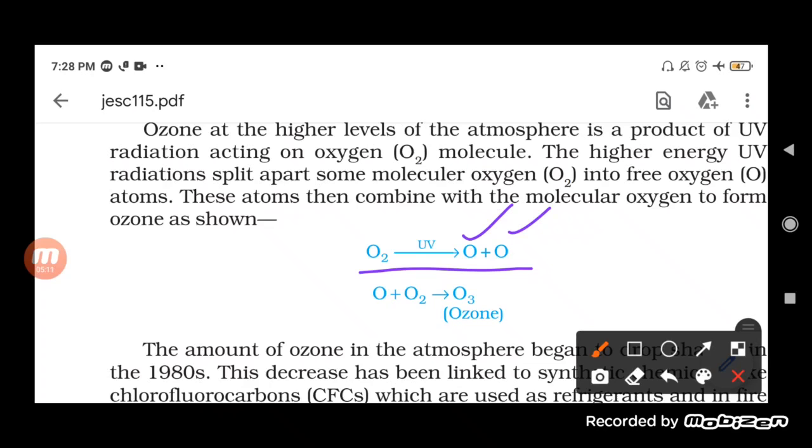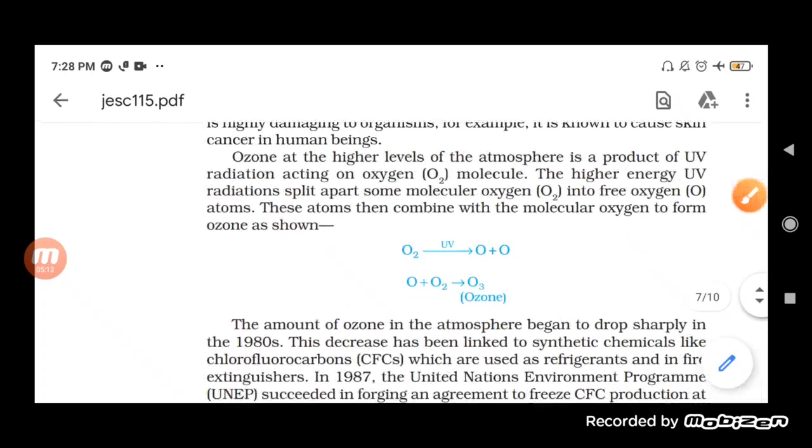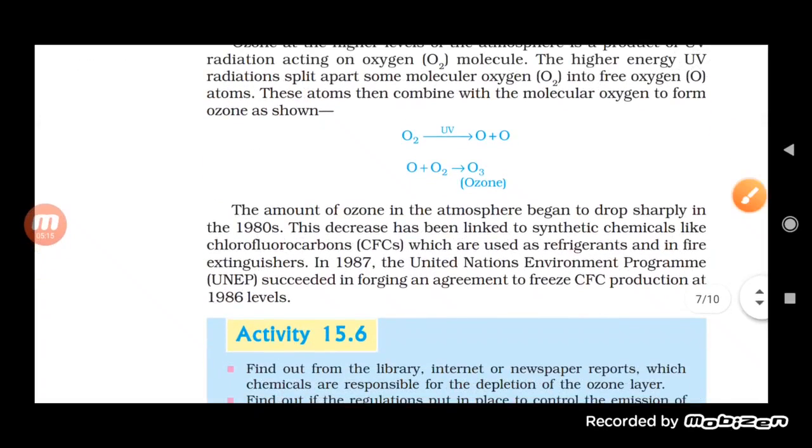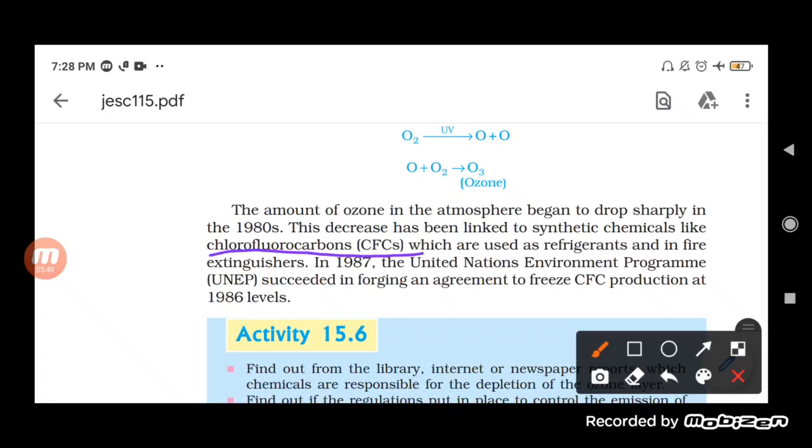Now let us see how the amount of ozone in the atmosphere is dropping day by day. Basically, the amount of ozone in the atmosphere began to drop sharply in the 1980s, and the decrease occurred because of some of the synthetic chemicals which are used these days, especially chlorofluorocarbons.